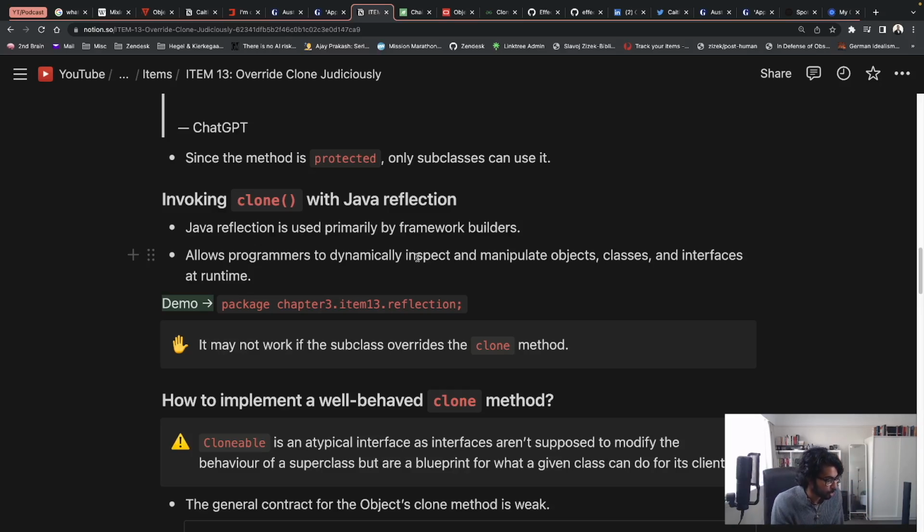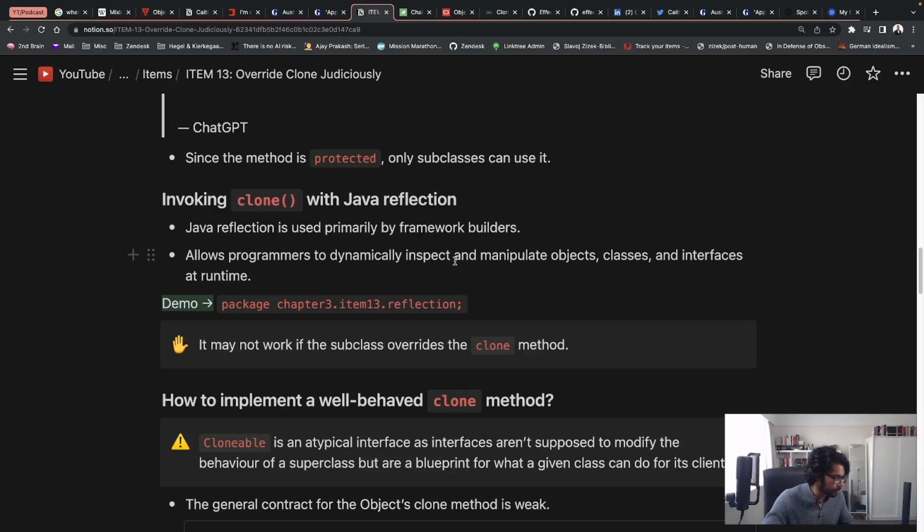Now, Joshua Bloch would not suggest that, given that Java reflection can be a bit tricky. It can leave a lot of objects in a corrupt state and cause problems in your application at runtime. Also, it's primarily used by framework builders, but we've discussed Java reflection in many items before. What it allows is programmers to dynamically inspect and manipulate objects, classes, and interfaces at runtime. So using reflection, as the name suggests, at runtime, when objects are created and in memory, you could reflect within the objects, or introspect, and then manipulate them and play around with them.